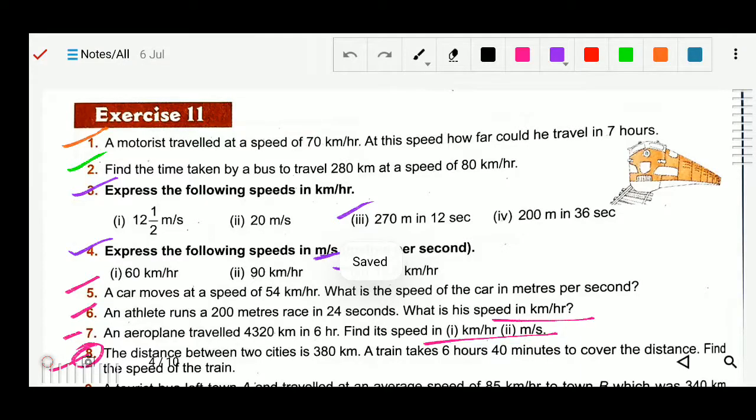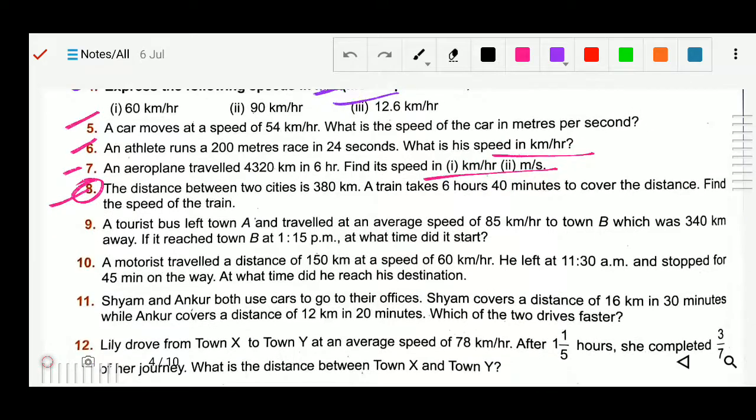Now question number 9. Okay, this question number 9 you can do. A tourist bus left town A and traveled at an average speed to B, and the distance was 340. So speed is given, distance is given. Okay, now time. So we have to find the time. Here the speed and distance are given, we can find the time.